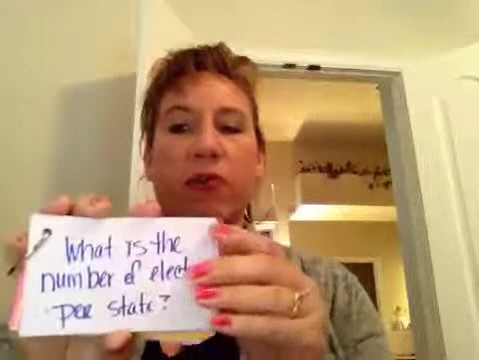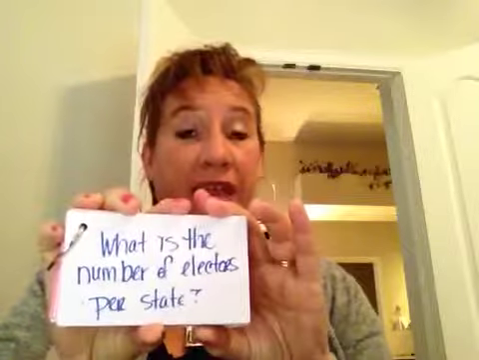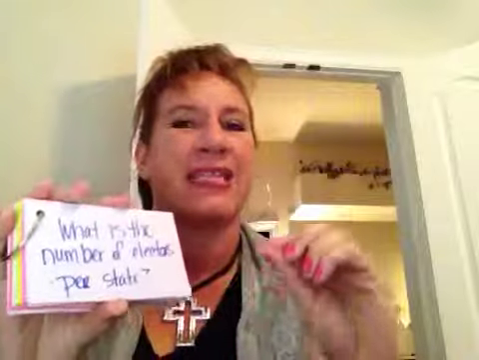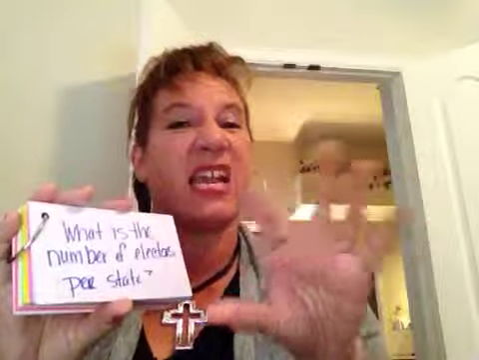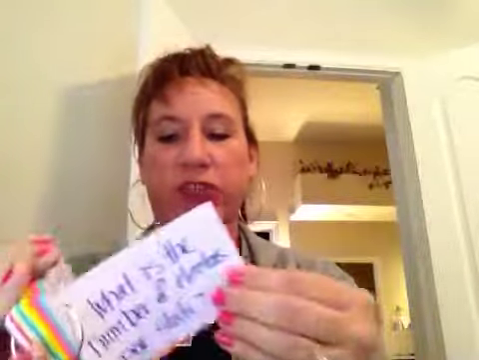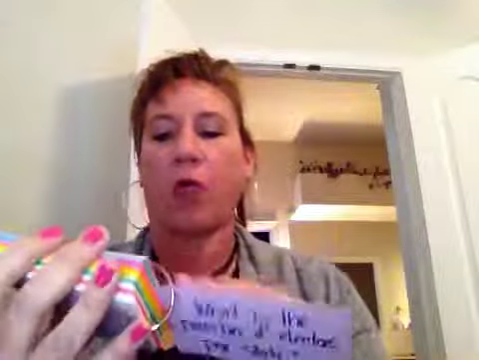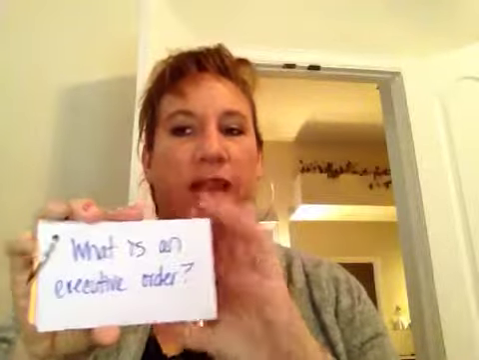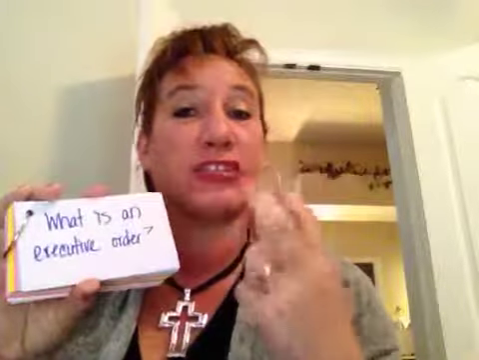All right. Second one. What is the number of electors per state? We already just talked about that. It's the number you have in the House and the Senate combined. That's how many you have in your state. Okay. What is an executive order? I'm showing the flashcards because some of you are visual and some of you are auditory, so whichever way you learn is fine with me.